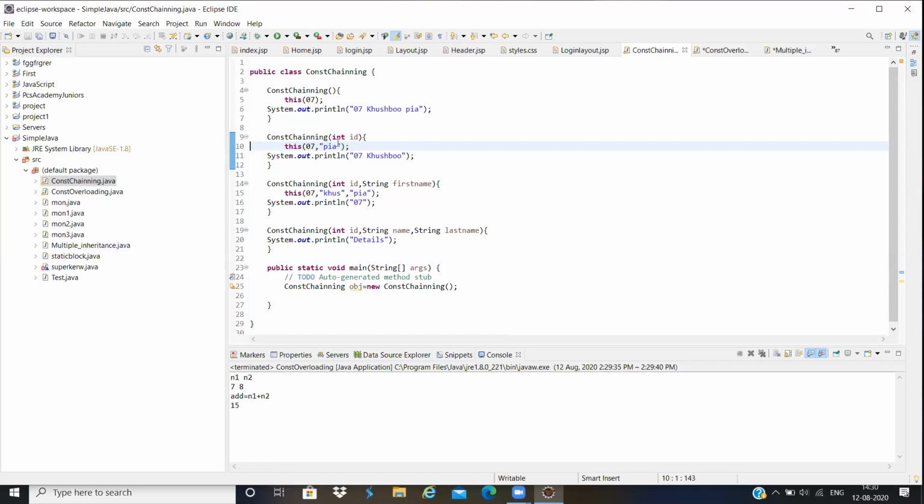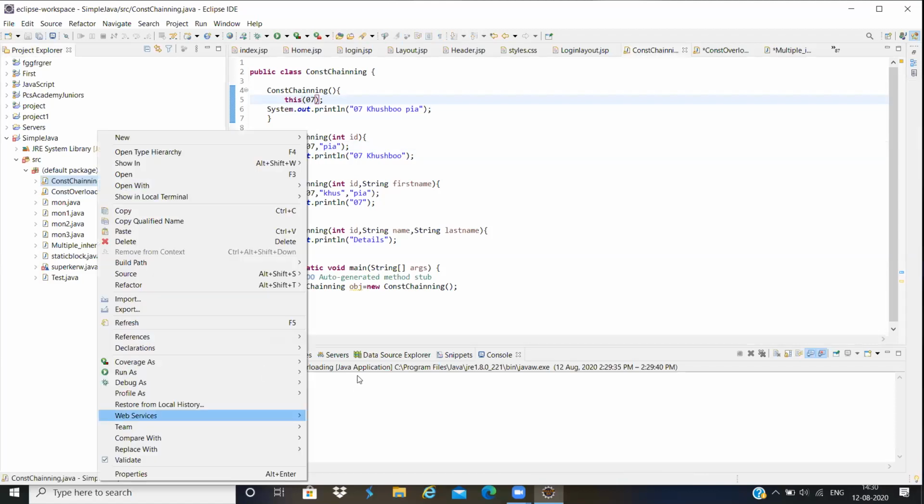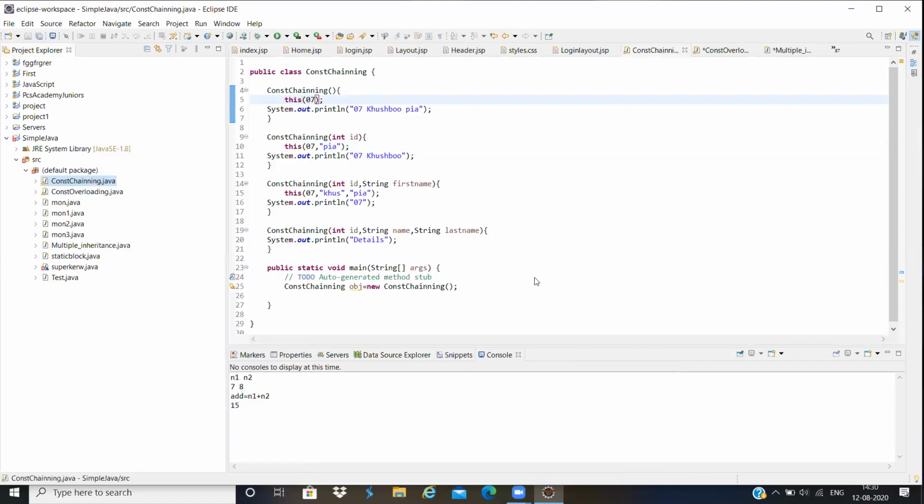So here I will pass 2 parameters, then it will go here and print 07 Khushbu, and after that I have passed 1 parameter, that int id. It will go to line number 4 and print 07 Khushbu here. So here I will run my program. Now it will print detail 07 Khushbu and 07 Khushbu here. Complete, ma'am. Is it okay?